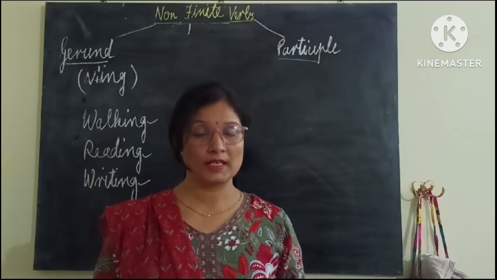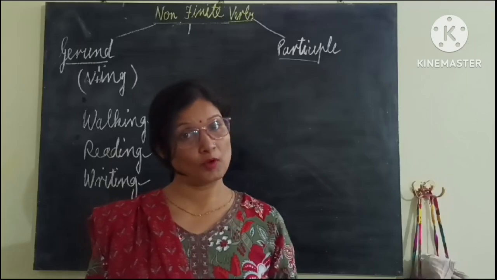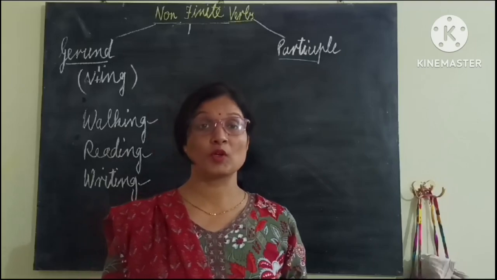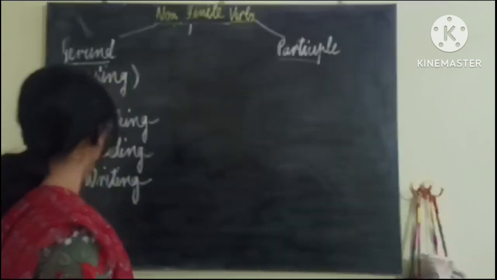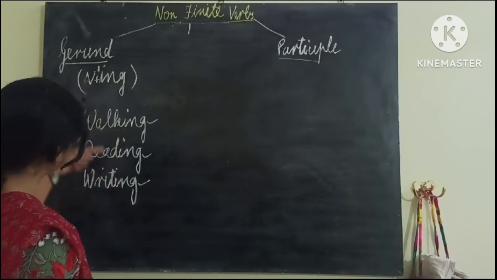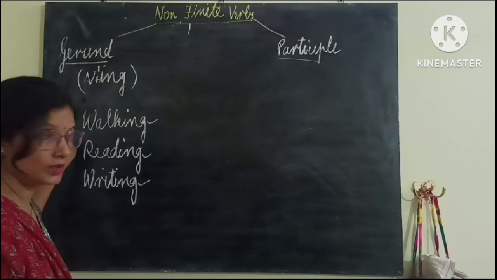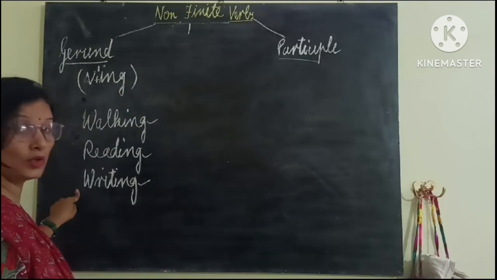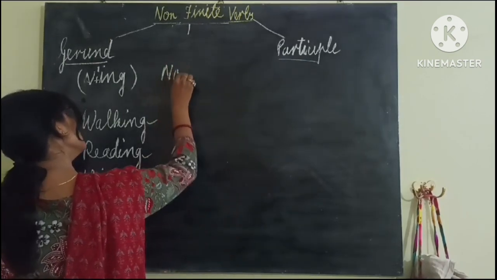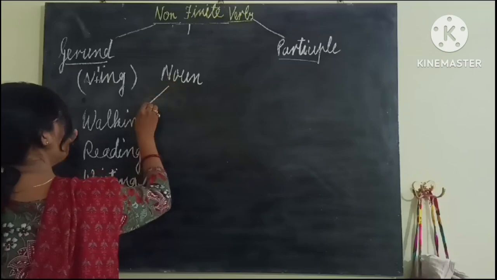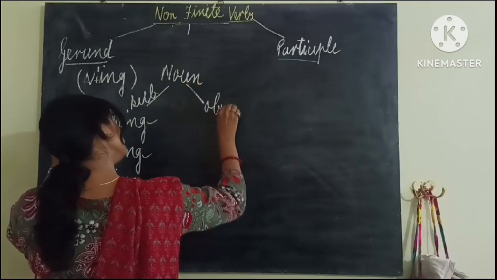We have seen infinitives, that to plus V1, they are used in place of subject also and in place of object also. And to be subject and to be object, what is important for a word to be? That it has to be noun. So, when we have added ing in the first form of the verb, they are turned into noun. They will do the function of noun, not verb. And what is the function of noun? That it can be subject and it can be object.